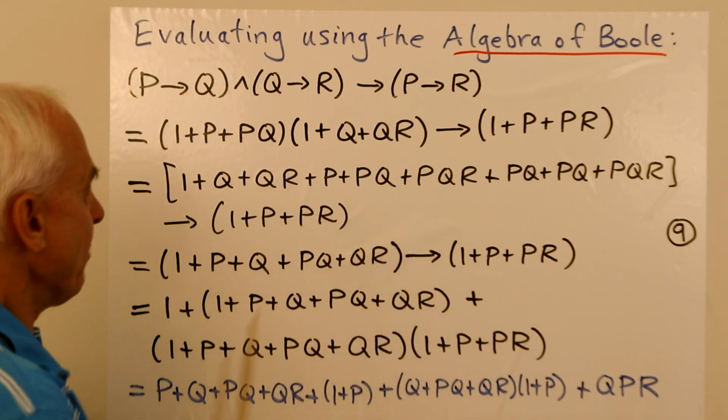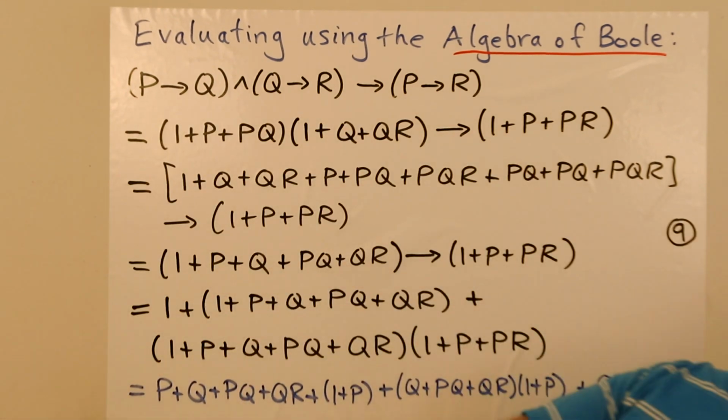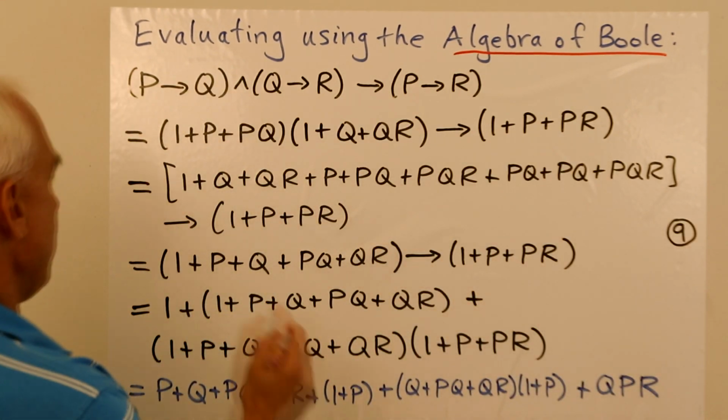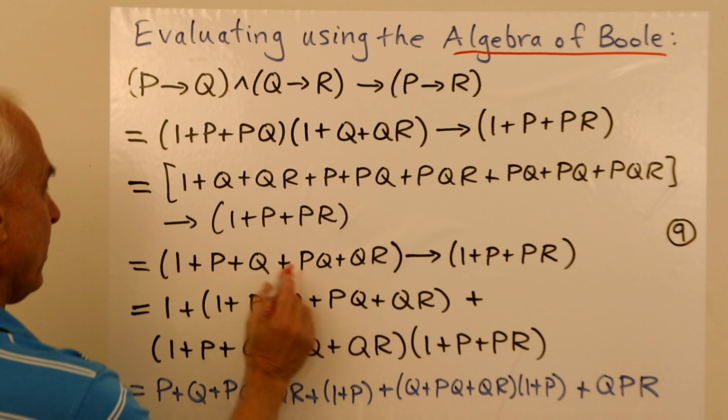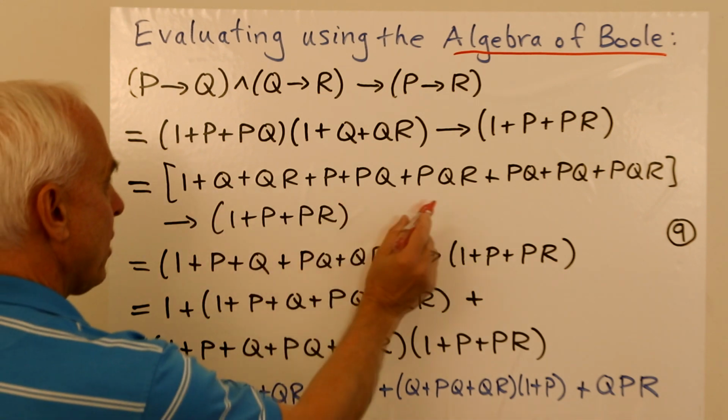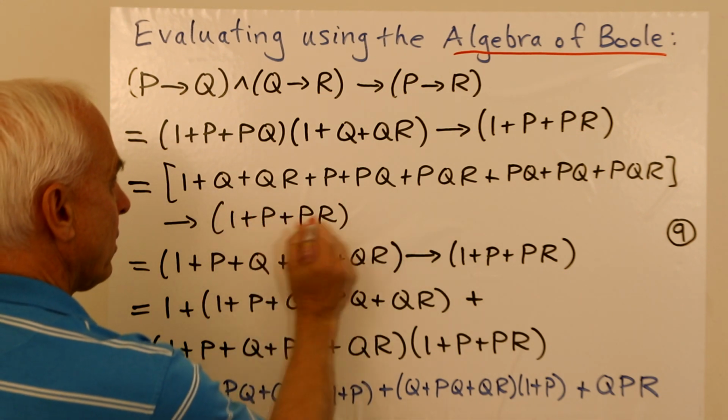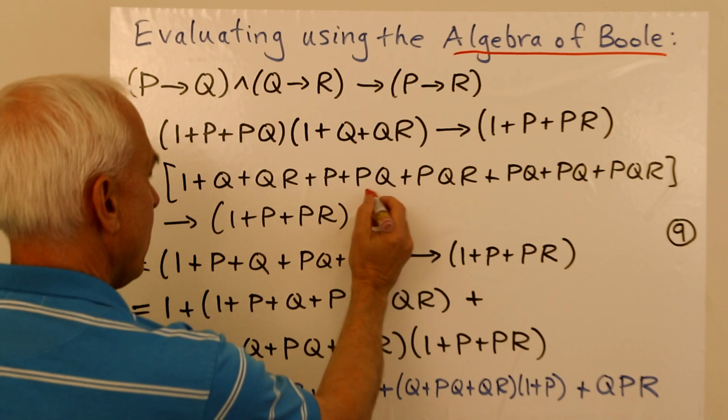Now there's some cancellations here. Let me see if I can point them out. So there's a 1, there's a P, there's a Q, there's a PQ. So I guess the Q, these PQs cancel.